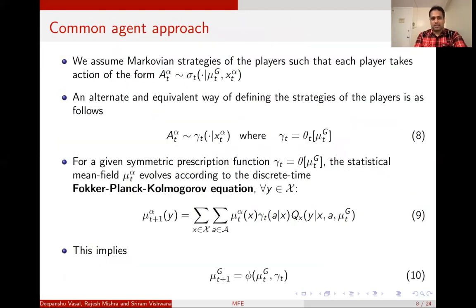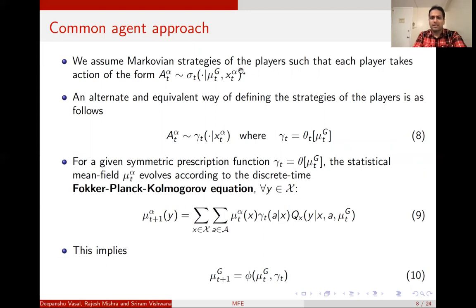Throughout this talk, we're going to assume Markovian strategies of the players, such that they only depend on the current mean field population state mu g of t and the current state x_t of alpha. Another way of writing this strategy sigma is as follows. We assume that we take actions a_t of alpha as gamma_t operated on x_t of alpha, where gamma_t itself is a function that is output by a strategy theta_t, which is operated on mu_t of g.